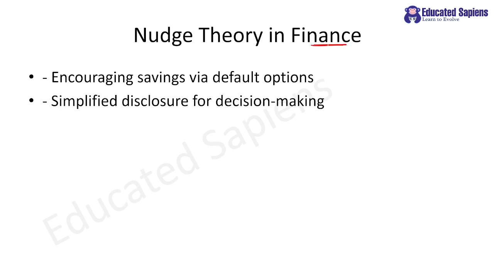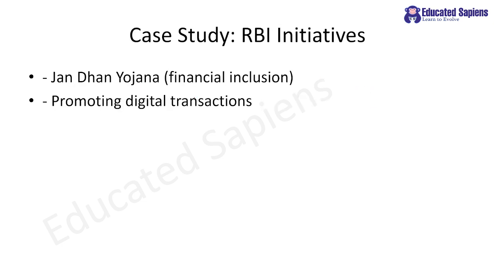Clear? In finance, I also told you, encouraging savings by default options, simplified disclosure for decision making. So all these things are there. Clear? Now RBI has started Jan Dhan Yojana, that is financial inclusion, right? So my dear students, you know that this is also called zero balance account. Zero balance accounts were opened for so many people, right?